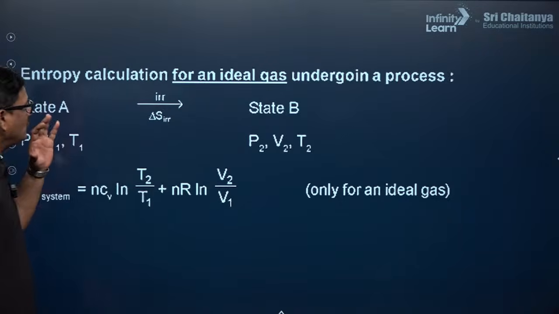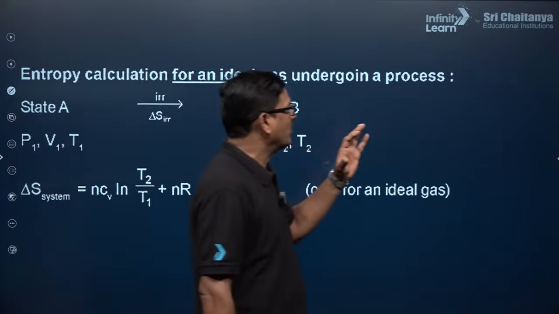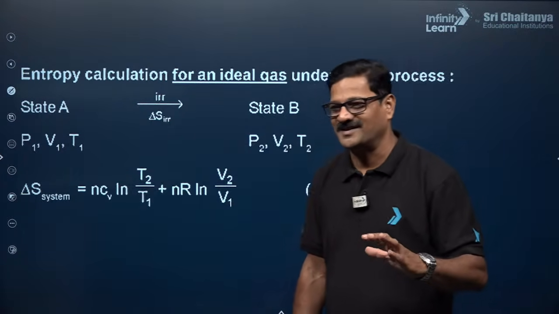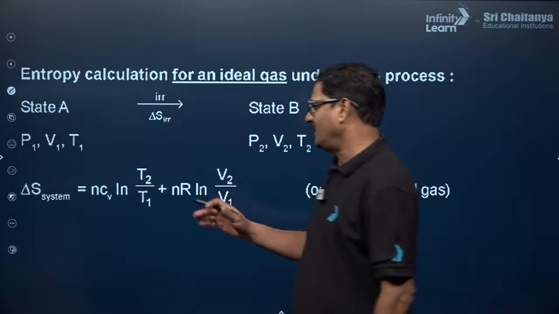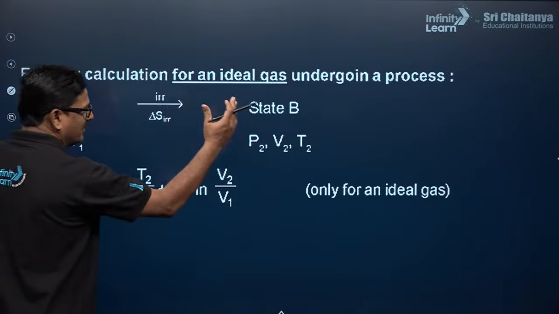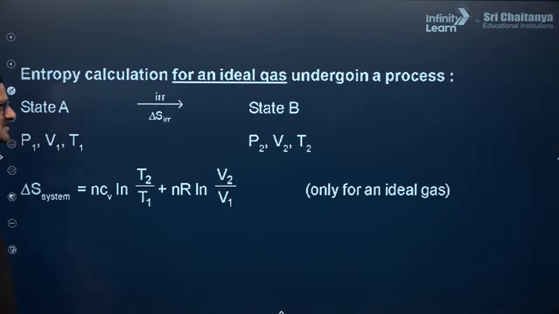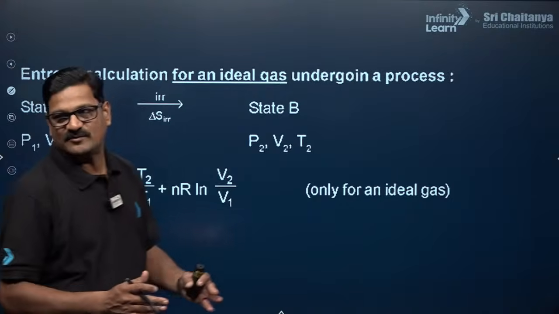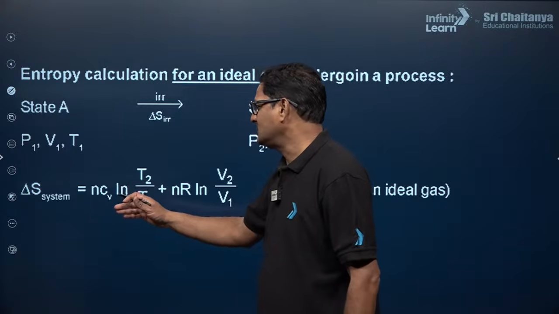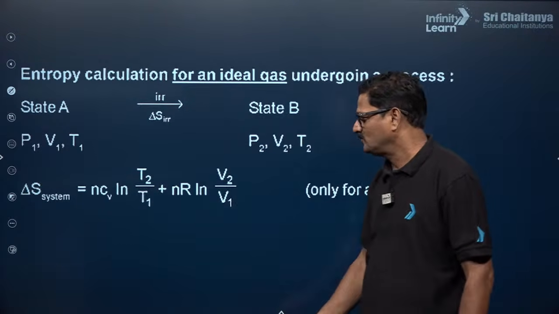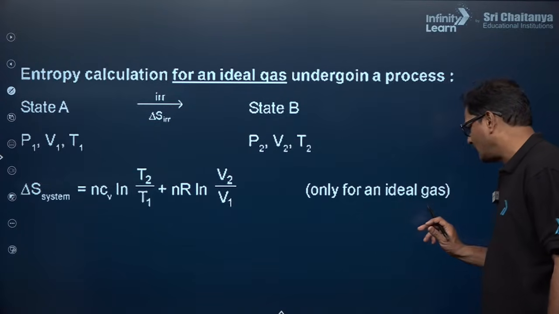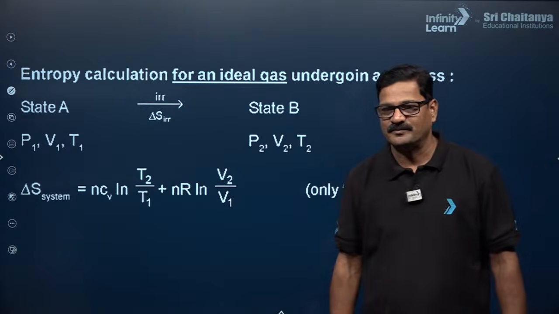Now, so entropy calculation for an ideal gas undergoing a process. That's perfect. Okay, let's see. From state A, P1, V1, T1, irreversible process. So that state B तक पहुंच गया, P2 V2 T2 तक, that is the state 1, and P V T are the state functions. And delta S of the system is equal to n Cv ln T2 upon T1 plus n R ln V2 upon V1. So only this is applicable for an ideal gas. Okay.